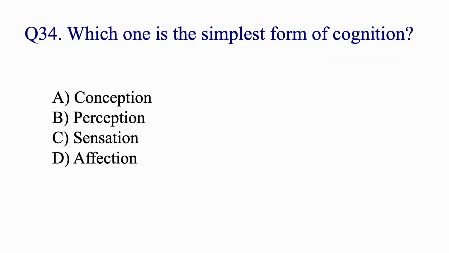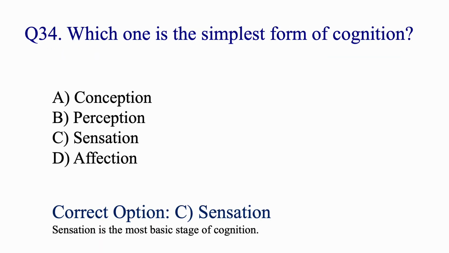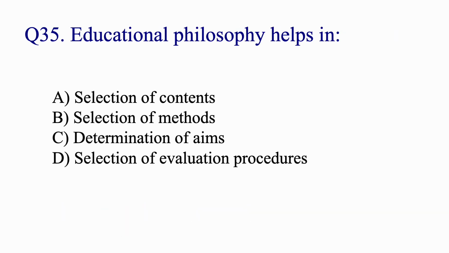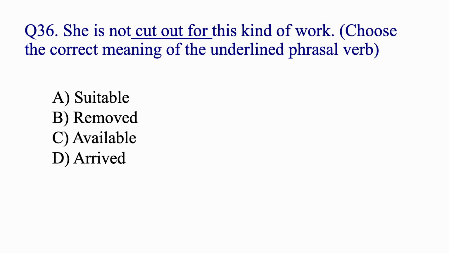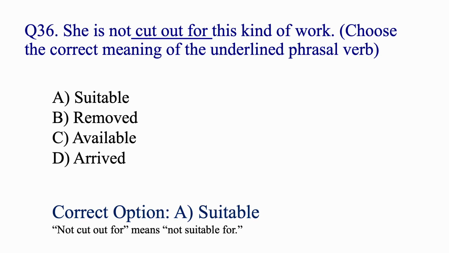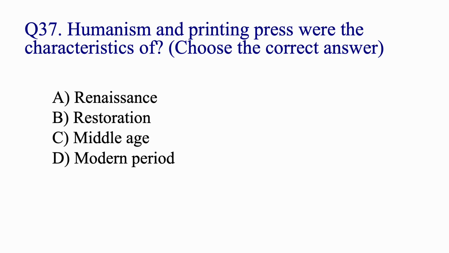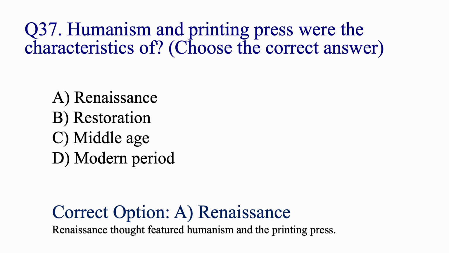Which one is the simplest form of cognition? Sensation. Educational policy helps in determination of aims. She is not cut out for this kind of work. Choose the correct meaning of the underlined phrasal verb. Cut out for means suitable. Humanism and printing press were the characteristics of Renaissance.